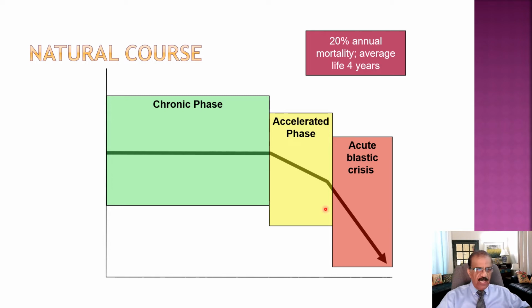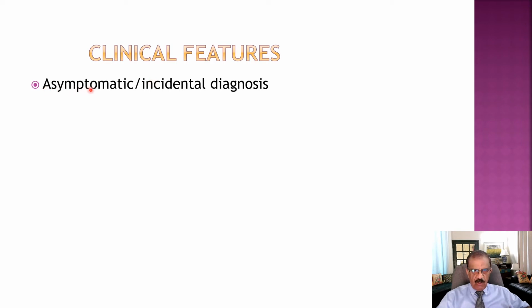This is what you will see in patients who are not treated with newer anti-malignant drugs. Clinical features: the patient may be asymptomatic or the symptoms may be very subtle. Often physicians miss those symptoms as suggestive. They could be just non-specific symptoms, and it could be an incidental diagnosis. The patient had blood tests for some other reason, for example planning some surgery or pregnancy, and blood was tested and they found leukocytosis, and finally the diagnosis of chronic myeloid leukemia was made.